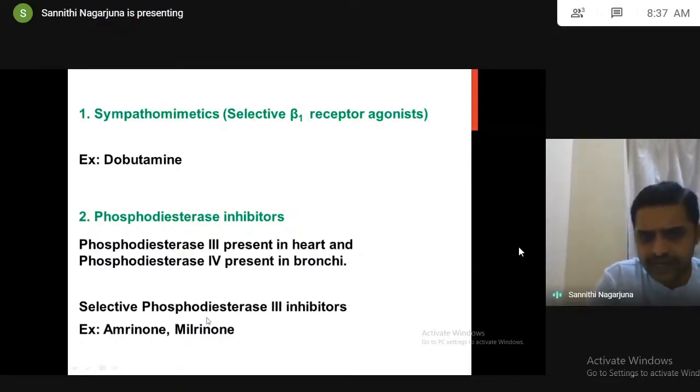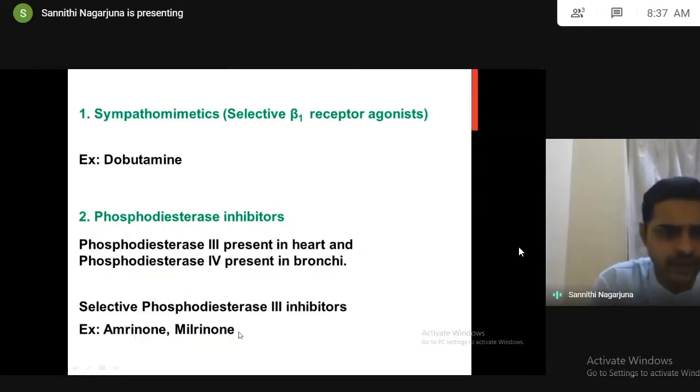Both are increasing cyclic AMP. One is Gs stimulation of adenyl cyclase, the sympathomimetic dobutamine. These are phosphodiesterase inhibitors. Wherever you inhibit phosphodiesterase, the levels of cyclic AMP will increase, but we have to increase cyclic AMP in the heart by inhibiting phosphodiesterase 3. So we are using amrinone and milrinone.